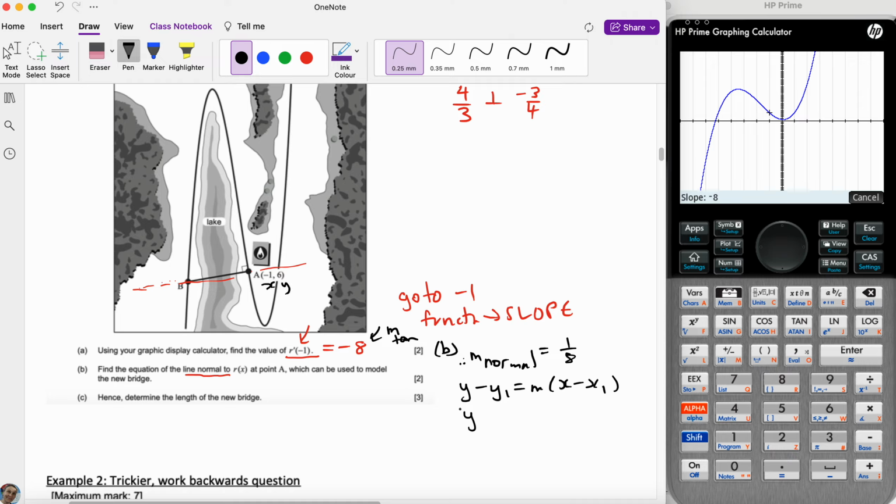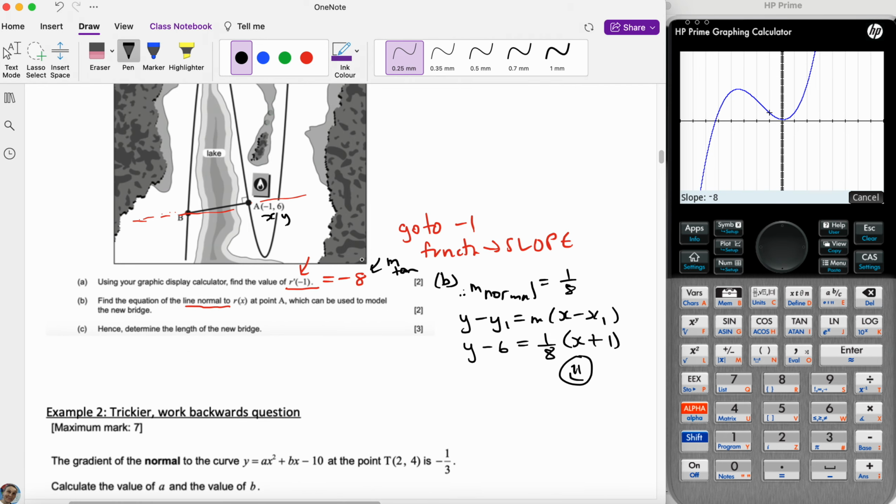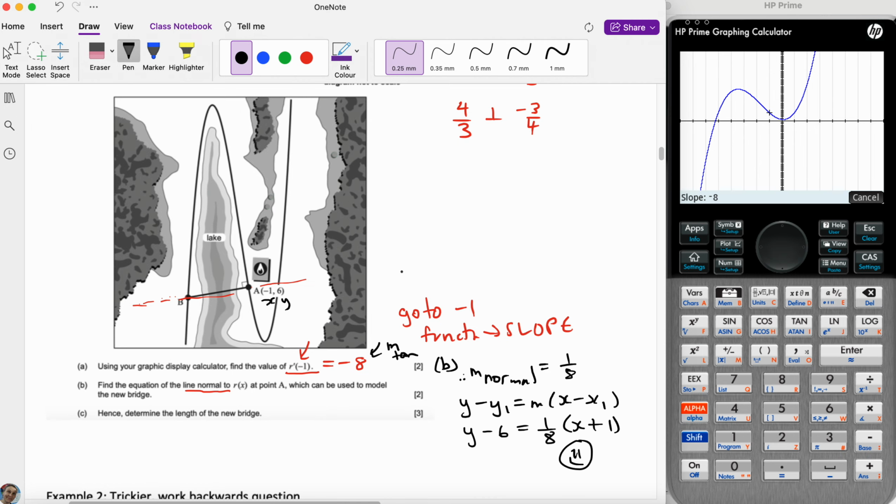We're at this point, so this is our x, this is our y. And so this is going to be 1/8, and this is going to be -1, so it's going to be plus. So the nice thing with this is that you're done, as opposed to if you're hanging on to your mx plus b, then you have to do all of this work, okay? And here you just don't. Okay. Hence determine the length of the new bridge.